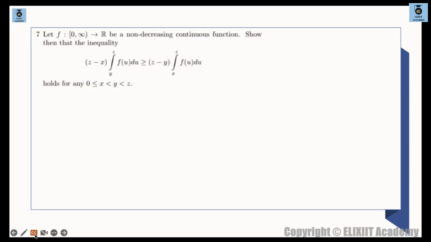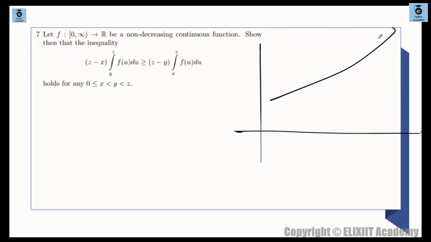ठीक है ना. तो what I'm doing is I'm taking a graph over here. एक चीज ध्यान से देखना, बेसिकली एवरेज वैल्यू है ना यहाँ पे, such that I am taking an increasing function का ग्राफ ओवर हियर and I'm dividing this graph in terms of intervals x, y, and z, such that x, y, z are equally placed. मतलब the distances are the same. That's why I'm placing it. ठीक है. ये फंक्शन है, f का ग्राफ.